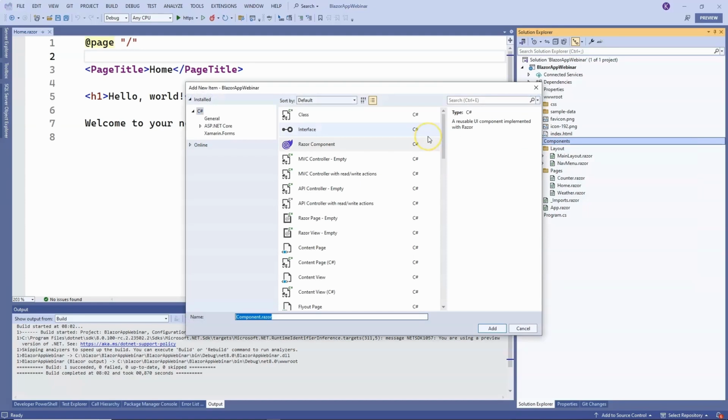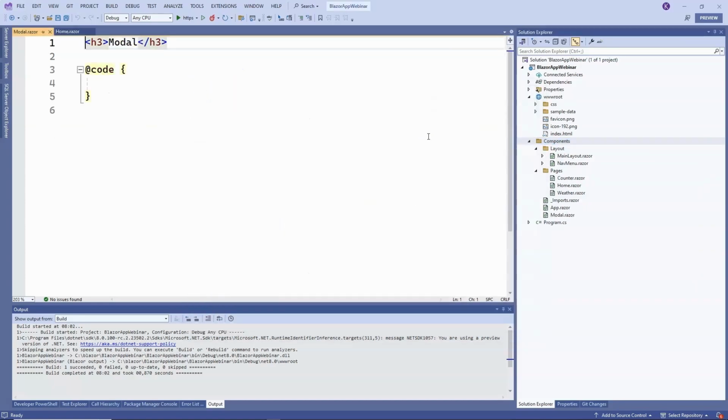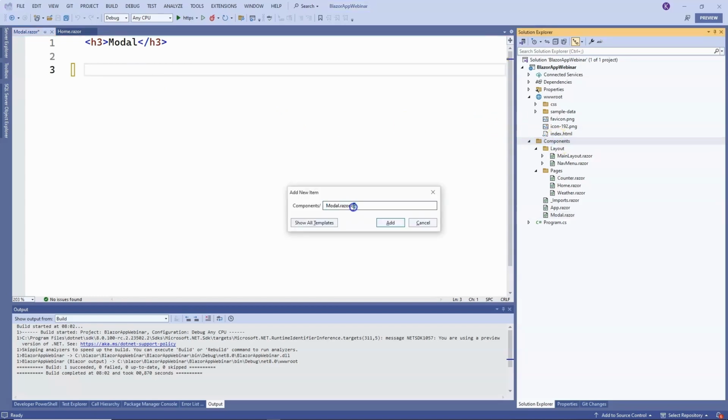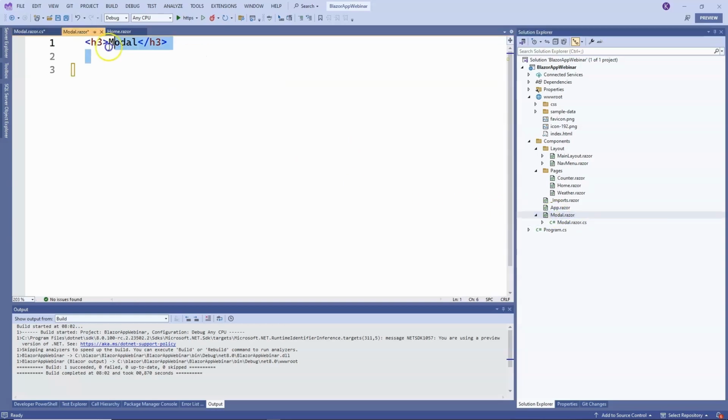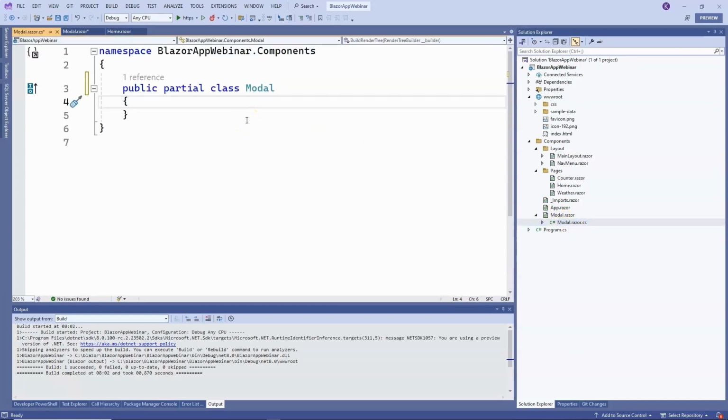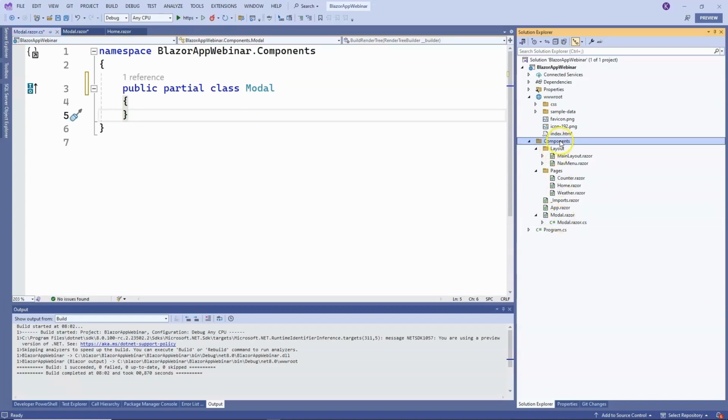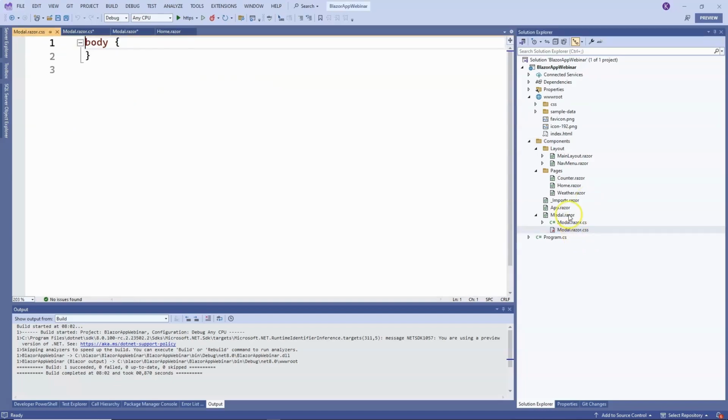A good practice is to separate the view code, which is the HTML we write here in Razor, from the C# code, so we can add a new class with the same name, i.e. Modal.razor, but let's add the .cs extension and mark this class as partial, which allows us to create the code behind for this view. So here we have the Modal.razor view and Modal.razor.cs. We have the C# code, and thus we have separated these layers. Additionally, we can add a dedicated CSS file. We just need to add the .css extension, so Modal.razor.css, and here we will have dedicated CSS styles only for this component we just created.